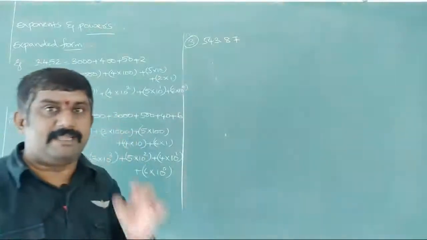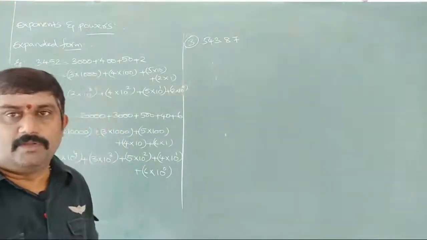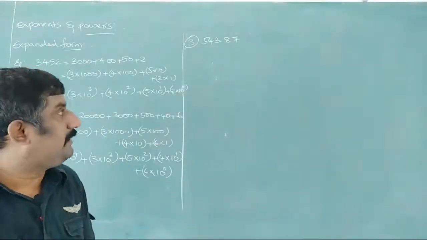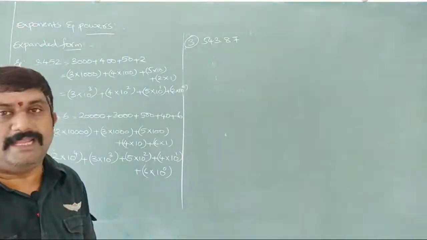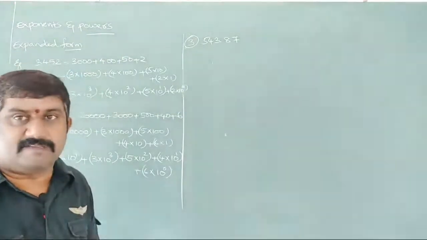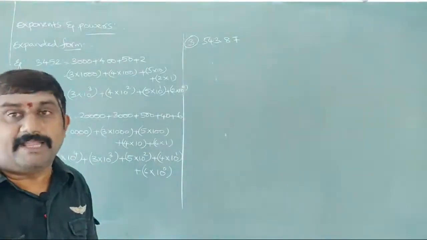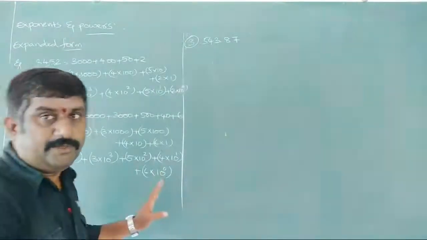Next example I am taking, 543.87. Now what we are doing here? In the chapter of decimals we discussed 0.87 can be written as 8 into 1 by 10 and 7 into 1 by 100. The same thing we are going to write here.